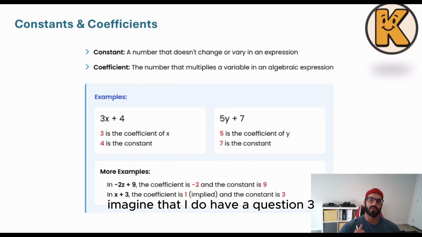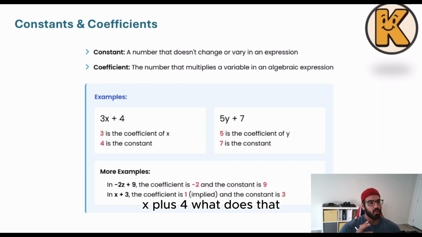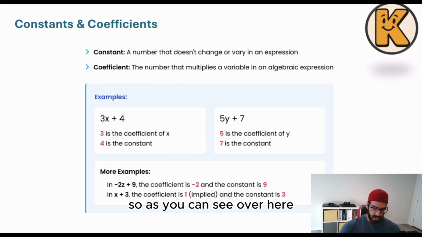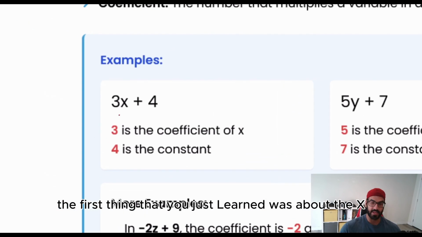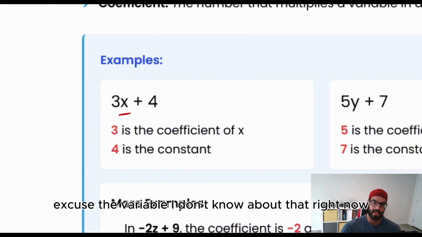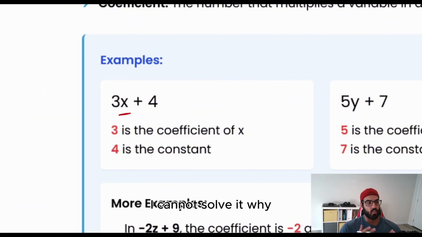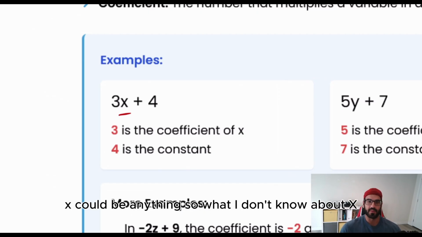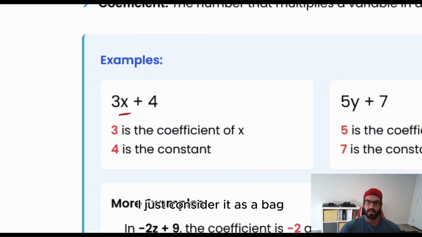Imagine that I do have 3x plus 4. What does that mean? As you can see over here, the first thing that we just learned was about the x. X is a variable. I don't know about that. Right now I cannot solve it. Why? Because it's not equal to anything, so I'm not sure what x is. X could be anything. So when I don't know about x, I just consider it as a variable.